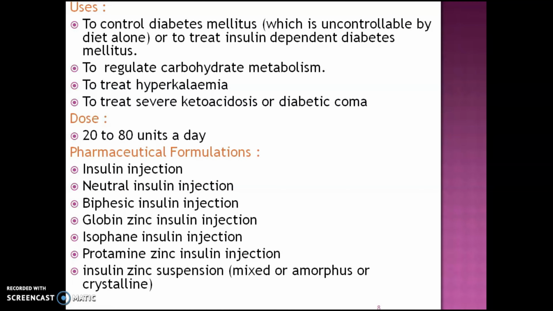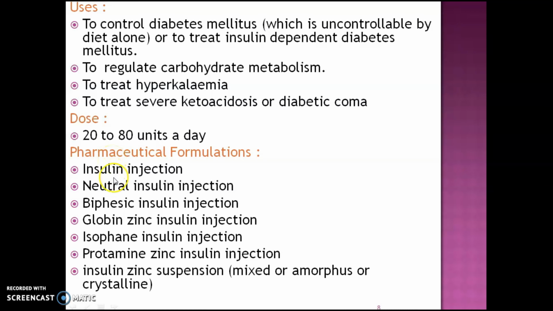Next point is uses. Uses of insulin are to control diabetes mellitus which is uncontrollable by diet alone, to treat insulin dependent diabetes mellitus, to regulate carbohydrate metabolism, also to treat hyperkalemia, and to treat severe ketoacidosis or diabetes coma. Next point is the dose of insulin. Dose of insulin required is 20 to 80 units a day. Next point is the pharmaceutical formulations for insulin.